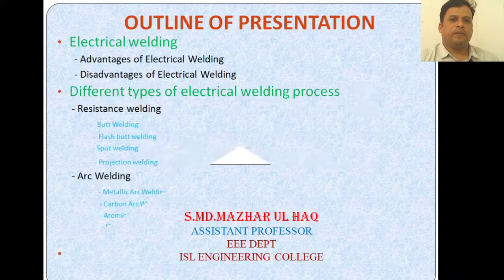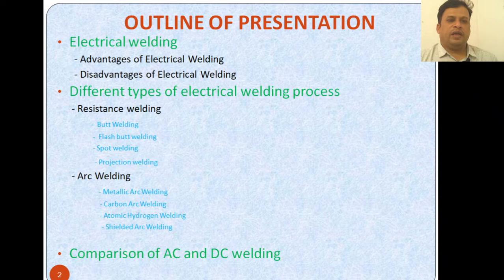So let's begin. Before beginning, we will see the outline of this presentation. The electric welding process, the advantages and disadvantages of electric welding will be dealt with. Next are the different types of electric welding process: resistance welding and arc welding. In resistance welding, you have butt welding, flash butt welding and projection welding. In arc welding, metallic arc welding, carbon arc welding, atomic hydrogen welding and shielded arc welding. Resistance welding is popularly used, and lastly we will compare AC and DC welding.